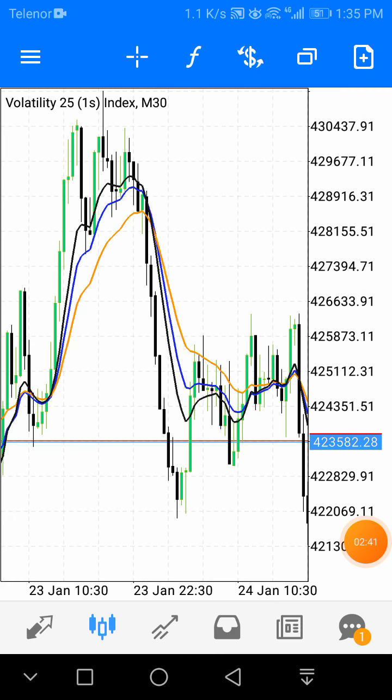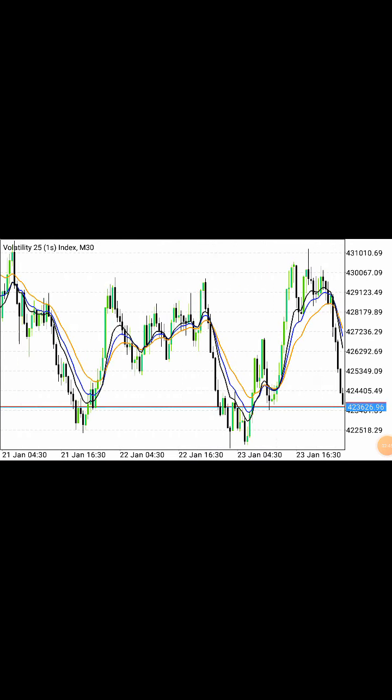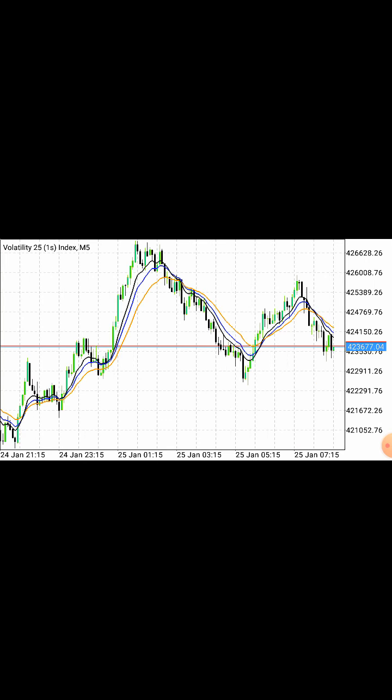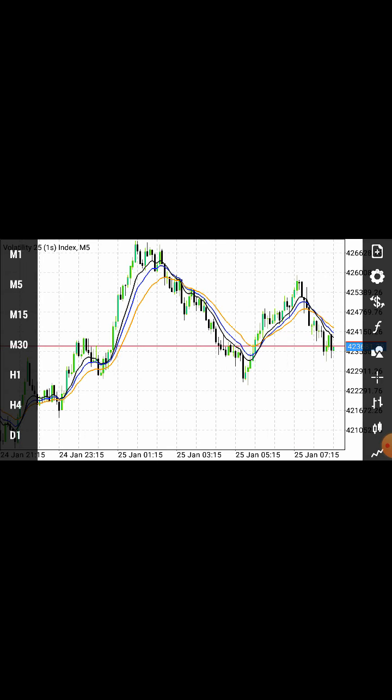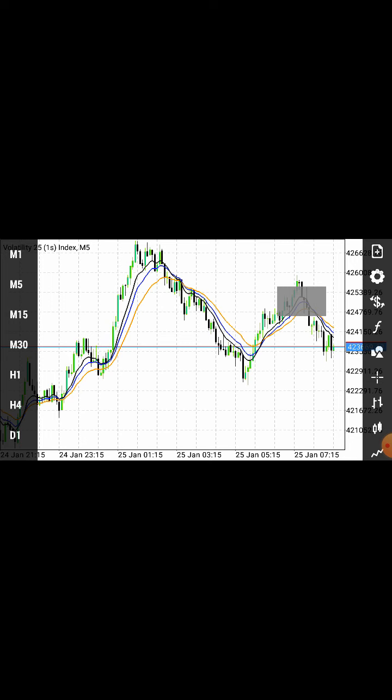Let me rotate my device and show you how to trade using this strategy. It's really awesome and a very easy strategy. If you want to make profit, use the M5 time frame. Look here, it is continuously showing downward. So if you want to make profit, open a sale trade and earn some dollars.